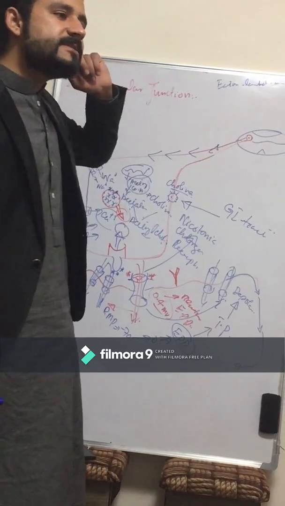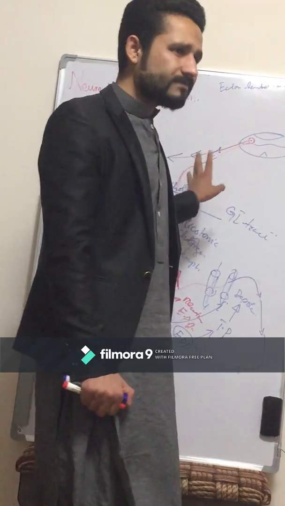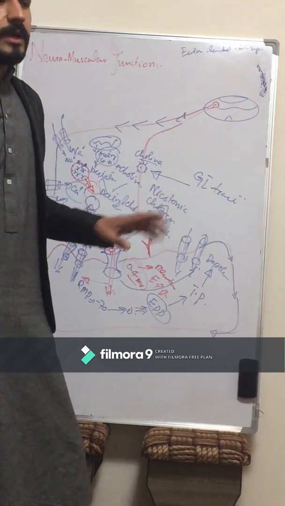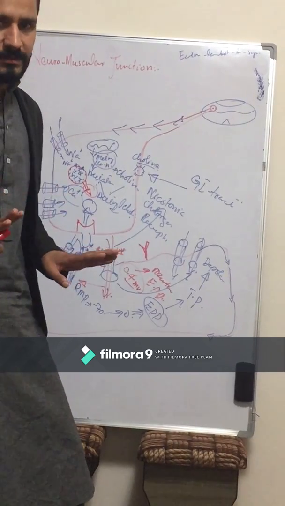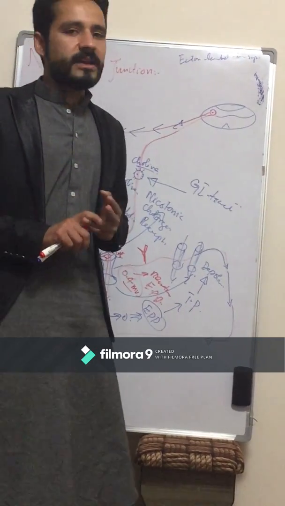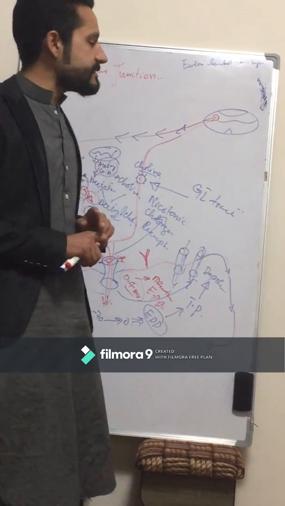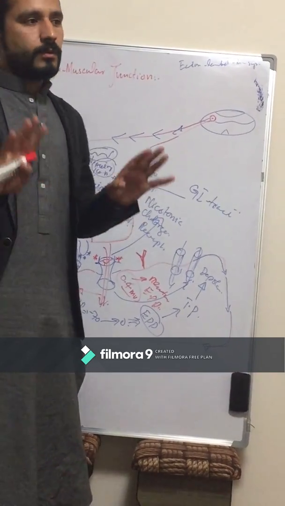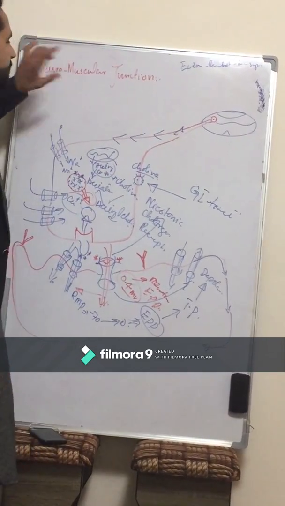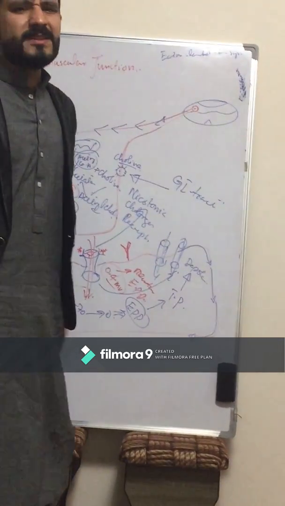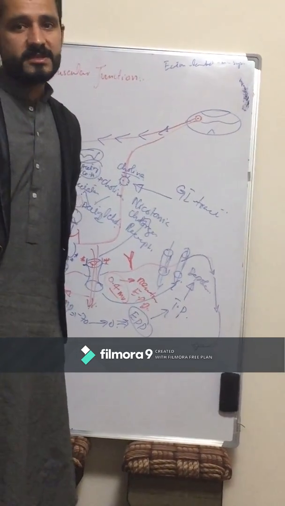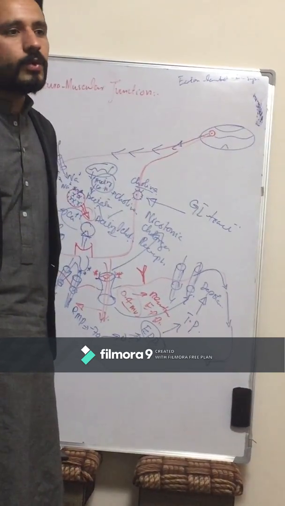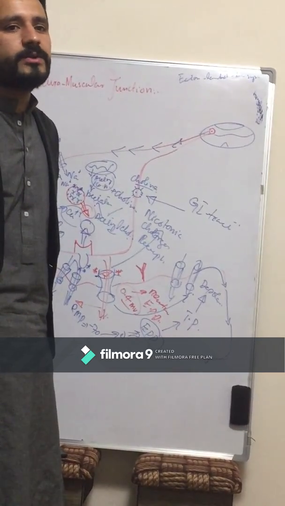Now there are two syndromes related to the neuromuscular junction in which there is no nerve impulse formation, no contraction, and no body movement. The first one is Myasthenia gravis, and the second one is Eaton-Lambert myasthenia syndrome. In Myasthenia gravis, the muscles become weak. Why? Because there is no action potential, or we can say there is no response of the body towards the stimulus.